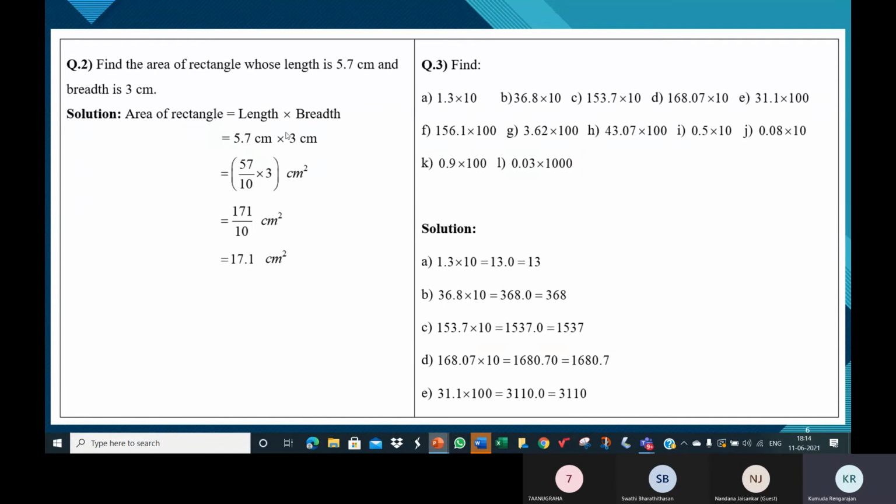Length is 5.7, breadth is 3. You're not multiplying by 10, 100 or 1000, so we convert this to a fraction, multiply the numerators like this, and put the fraction back as a decimal. And then we saw decimal multiplication with 10, 100, 1000, 10,000.